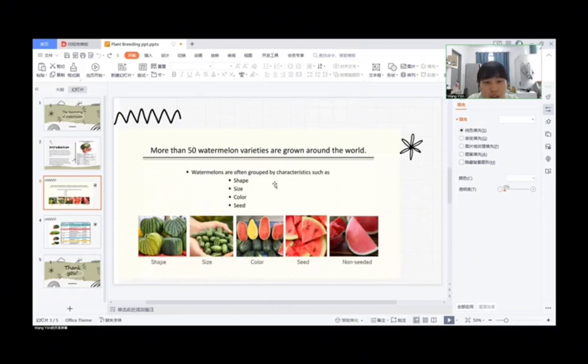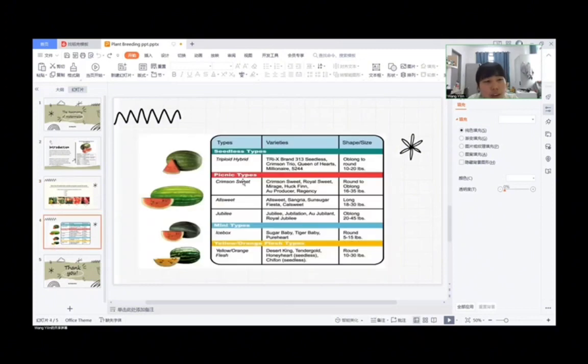Watermelons are often grouped by characteristics such as shape, size, color, seed, and so on. In the pictures below you can see this. Next, we will talk about the different types of watermelon, including seedless types, picnic types, mini types, yellow or orange flesh types, and so on.